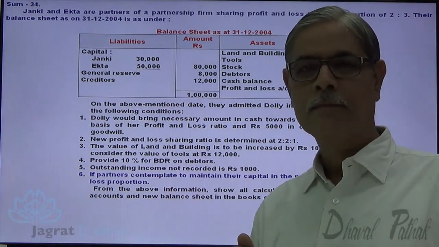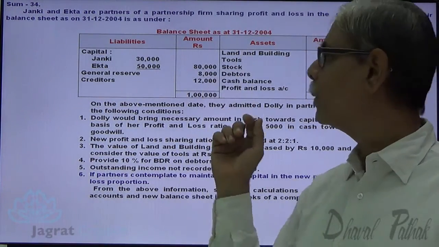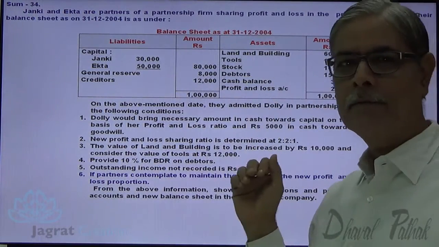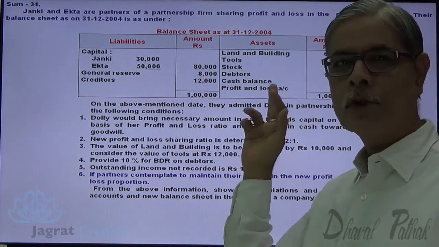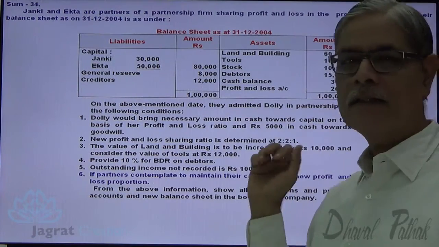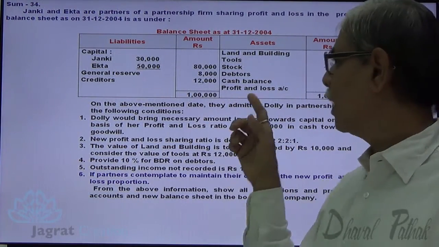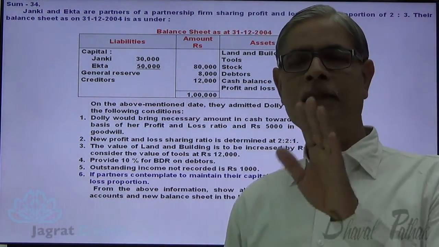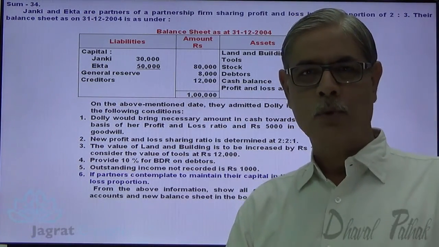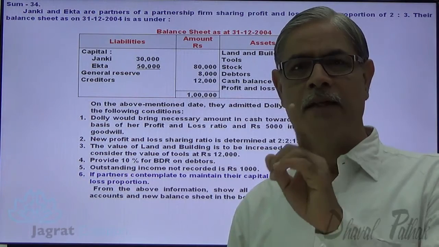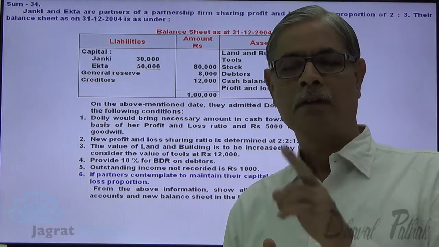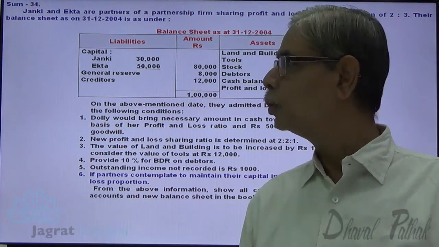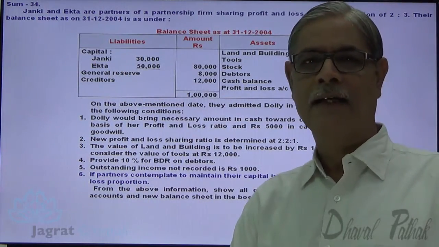Creditors 12,000. On the asset side you are given land and building, tools, stock, debtors, cash balance, and profit and loss account debit balance 2,000. Now this profit and loss account debit balance of 2,000 is an undistributed loss. That loss belongs to Janki and Ekta.